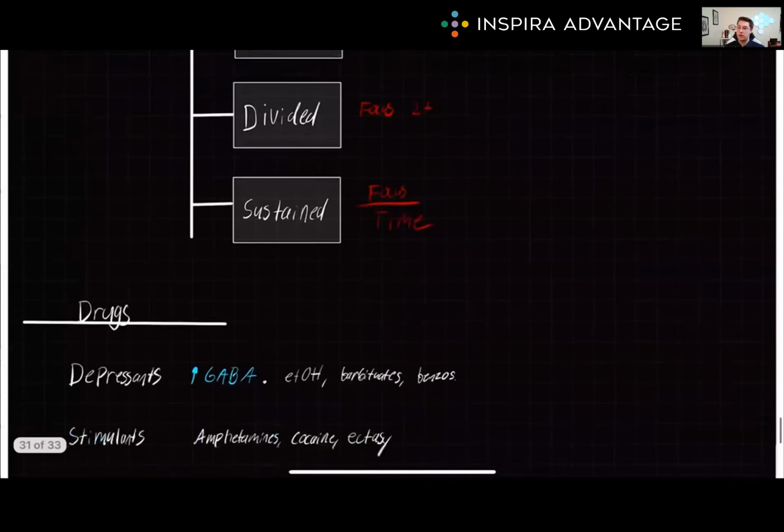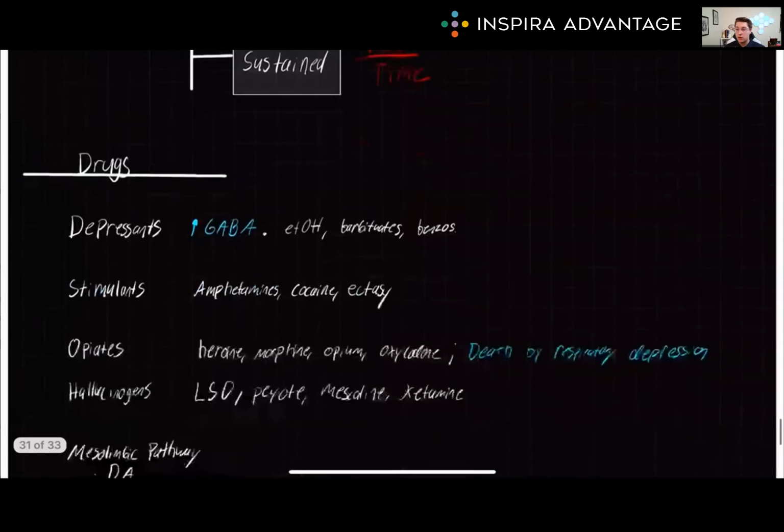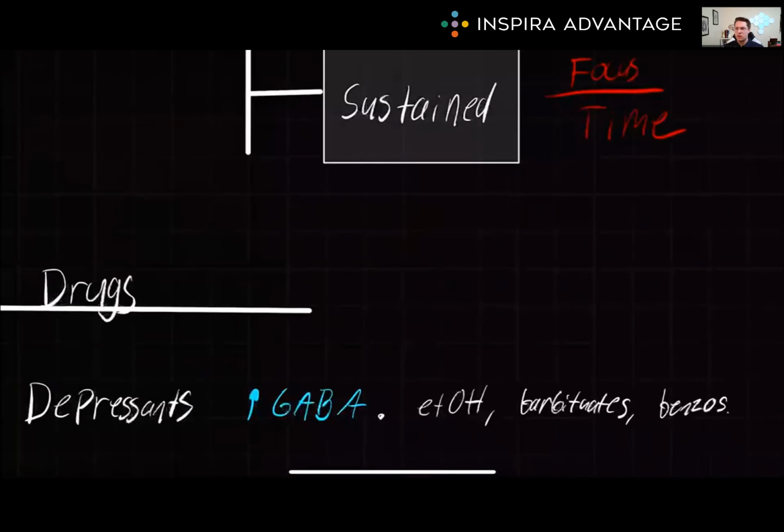So drugs can have a significant impact on alertness and attention, as well as other aspects of consciousness. Let's start our discussion with depressants. Depressants are drugs that slow down the activity of the CNS. They can cause drowsiness, confusion, and reduced reaction time. Examples of depressants include alcohol, barbiturates, and benzodiazepines. All of those you need to know for the MCAT. Depressants work by enhancing the activity of the neurotransmitter GABA, which has a calming effect on the brain.